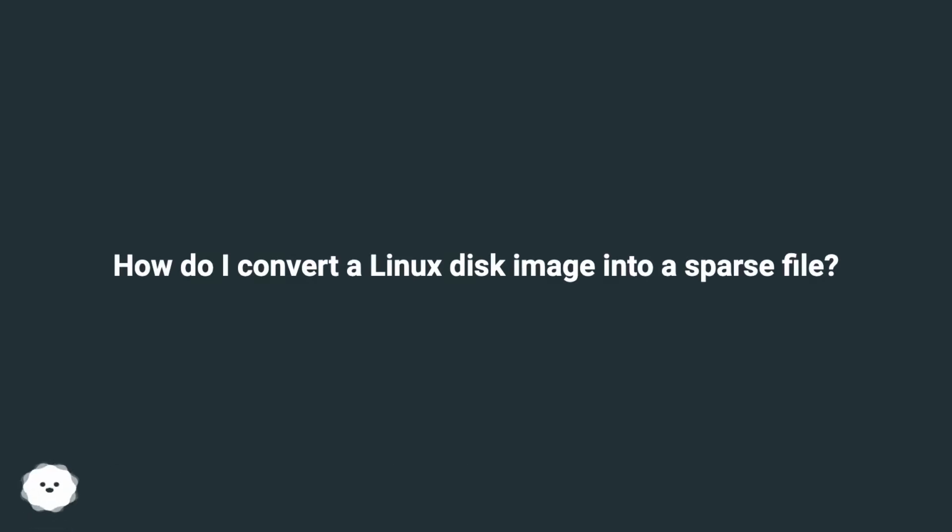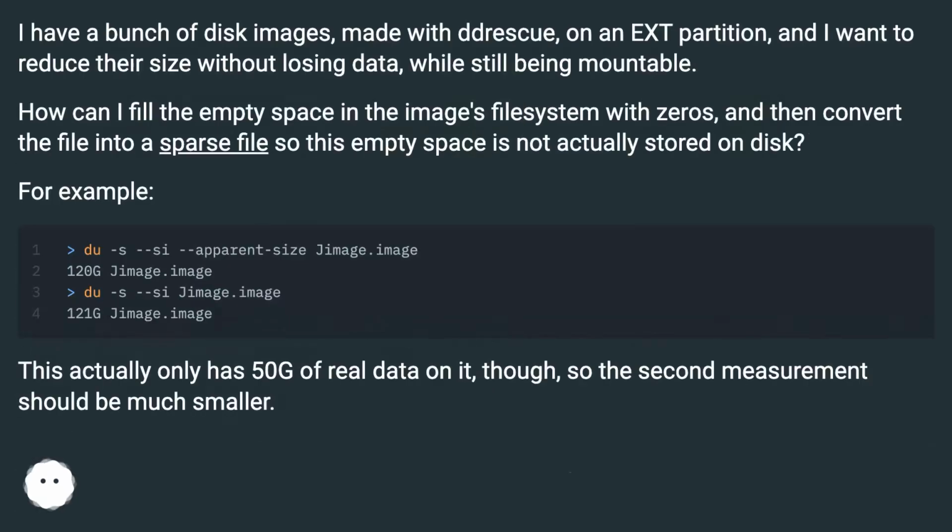How do I convert a Linux disk image into a sparse file? I have a bunch of disk images, made with Dresque, on an ext partition, and I want to reduce their size without losing data, while still being mountable. How can I fill the empty space in the image's file system with zeros, and then convert the file into a sparse file so this empty space is not actually stored on disk?